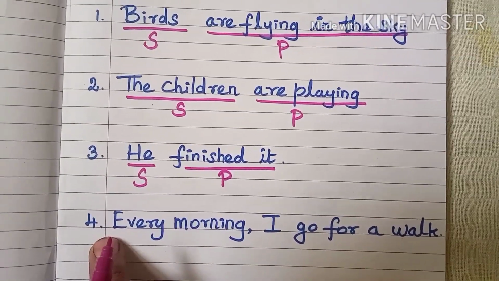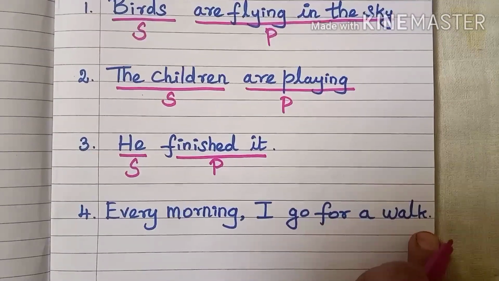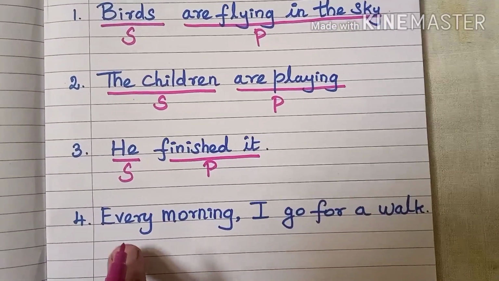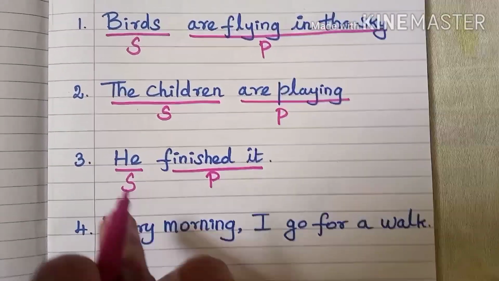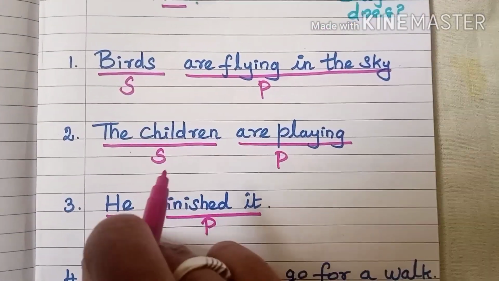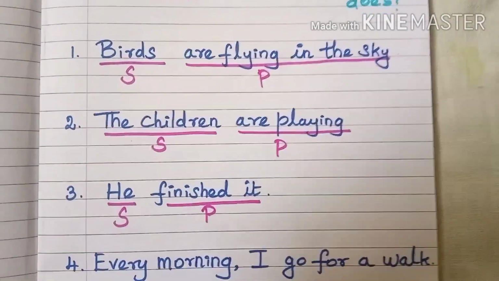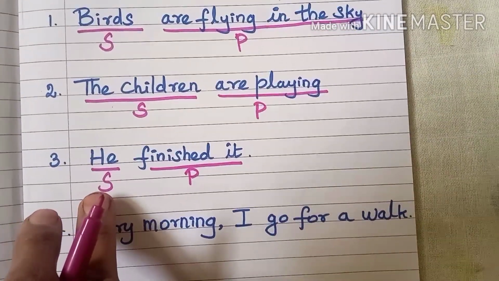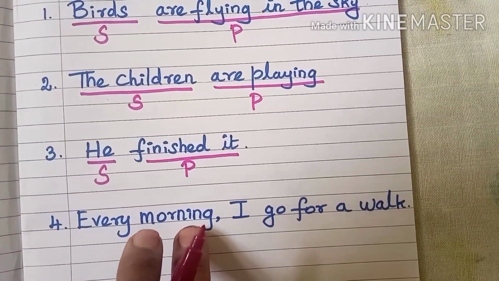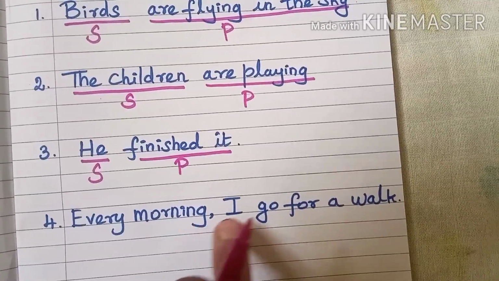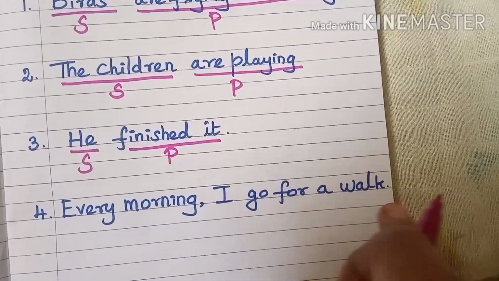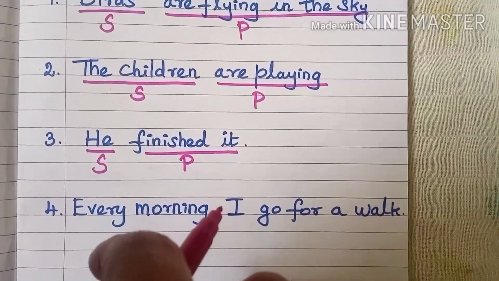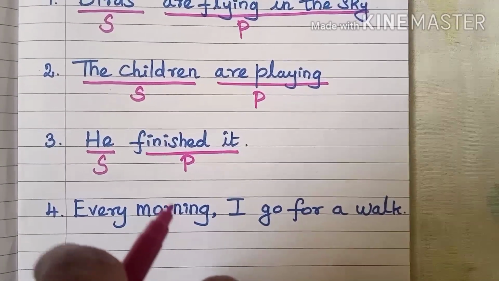So next one, every morning I go for a walk. Look at the fourth sentence. Every morning I go for a walk. Don't think that always subject should come at the beginning of the sentence, because in the previous three sentences subject comes initially itself. So it doesn't mean that it should be the start of the sentence. Subject can come anywhere. It can come in the mid of the sentence or at the end or at the beginning or everywhere else. Just read the sentence and ask the question who is performing the action?